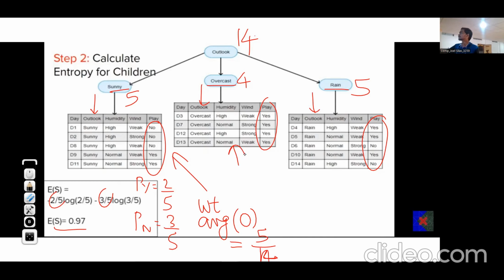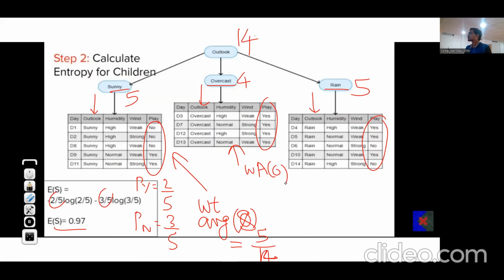Similarly, for sunny, and then for overcast, the weighted average is 4 divided by the parent's 14 examples. Similarly, the weighted average for rain is 5 upon the total 14.